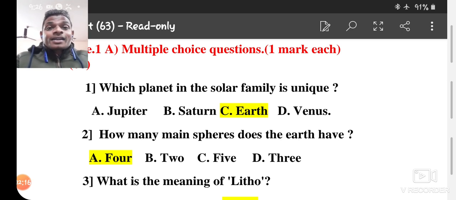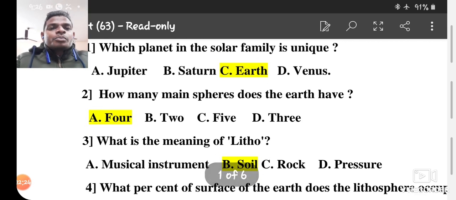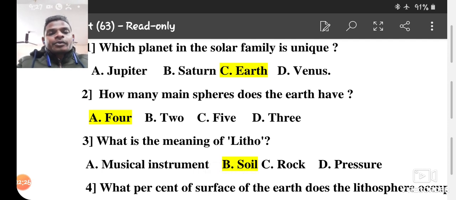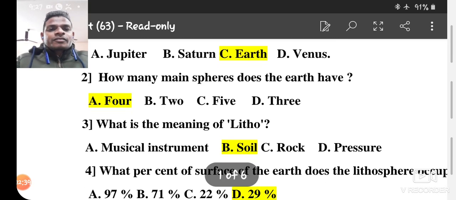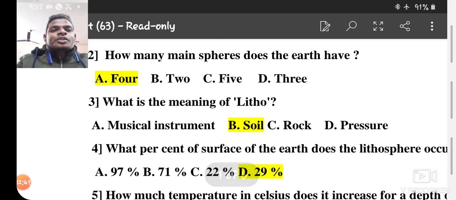And you know the main reason why the Earth is very unique, very extraordinary. Second, how many main spheres does the Earth have? The right answer is 4, which we have discussed: lithosphere, hydrosphere, atmosphere and biosphere. Number 3, what is the meaning of litho?